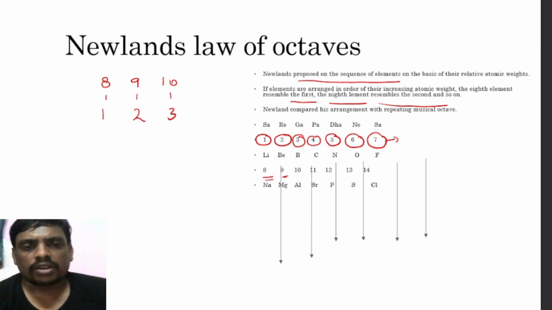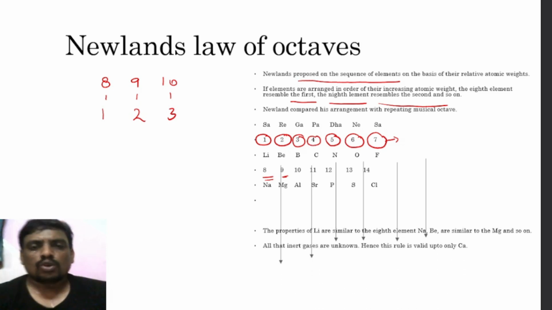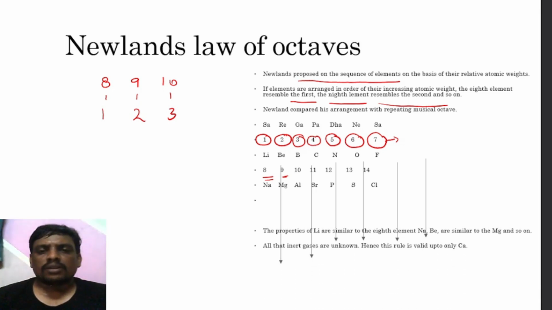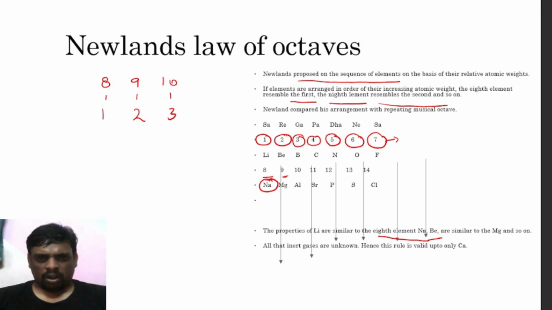In this order, sodium, magnesium, aluminium, silicon, phosphorus, sulfur and chlorine are automatically repeated. So the properties of lithium are similar to the eighth element, sodium, and beryllium is similar to magnesium, and so on.